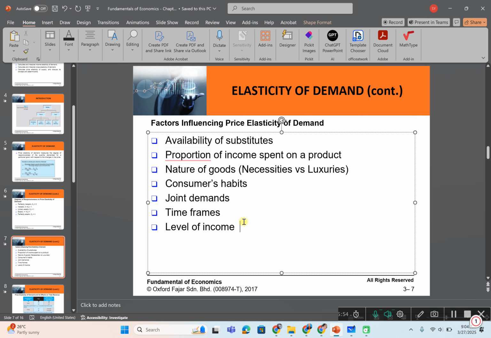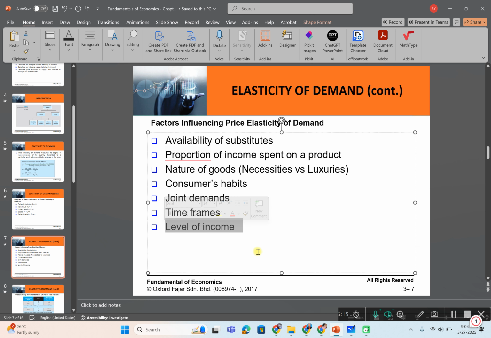Additionally, in the short run, the goods that are demanded will have limited substitutes, like masks. So the longer the time period of the price change, the more elastic the demand becomes. Within a long period, the consumer will gain more knowledge about the market situation and more substitutes can be found.